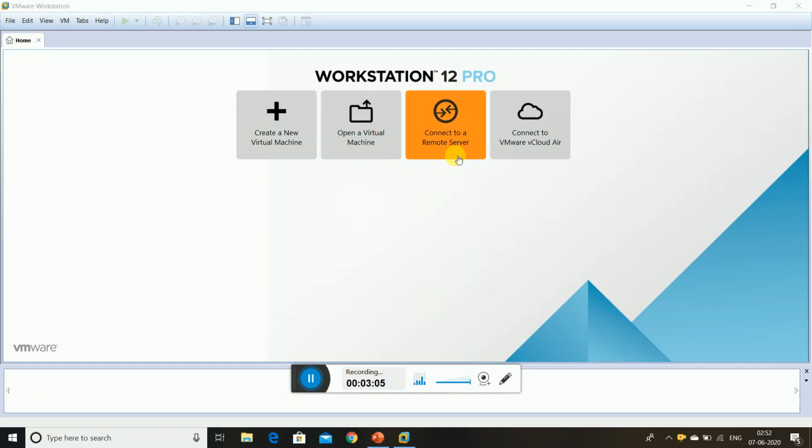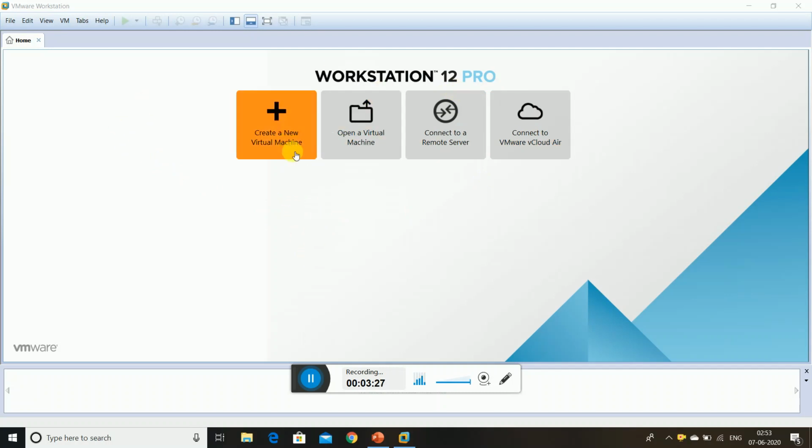Connect to a Remote Server means you are working in one server and you want to connect to another, like any disk option. Connect to VMware vCloud Air, you are also aware of this. This is Workstation 12 Pro. This is the platform to enter the commands, everything.